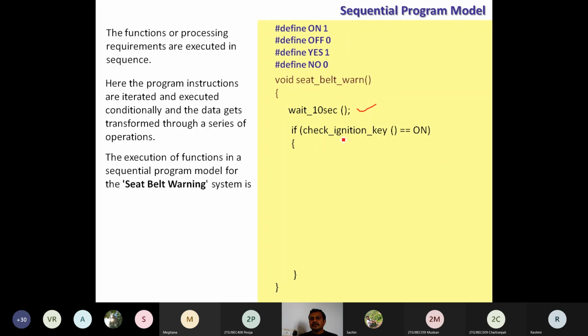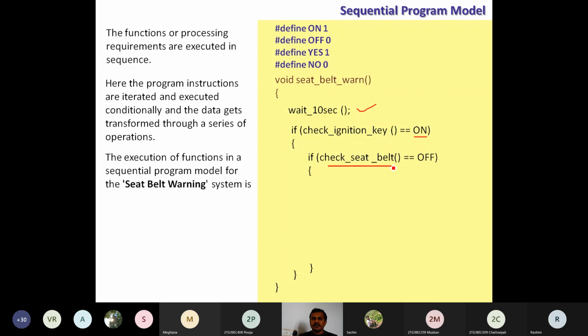We're checking here whether it is on or off, here for the on state. Check ignition key is on. If it is true, meaning after waiting for 10 seconds the ignition is still on, what do we need to do? We need to check the seat belt status.